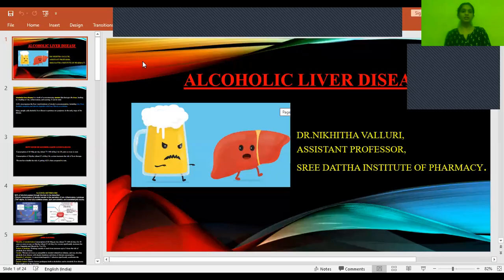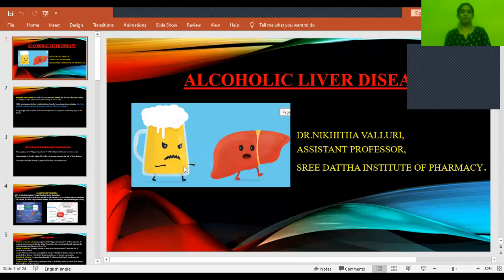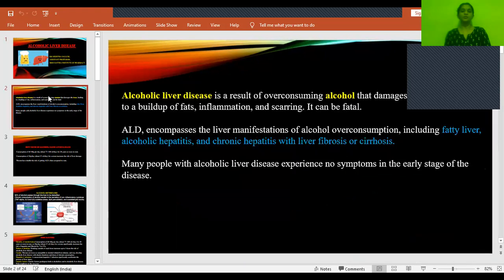I think it's visible to you. Okay. So, alcoholic liver disease. See, alcohol is causing liver damage. So what do you mean by alcoholic liver disease? Liver disease is nothing but a result of overconsumption of alcohol that damages the liver. So how does it affect the liver? That will be seen in three consequences.